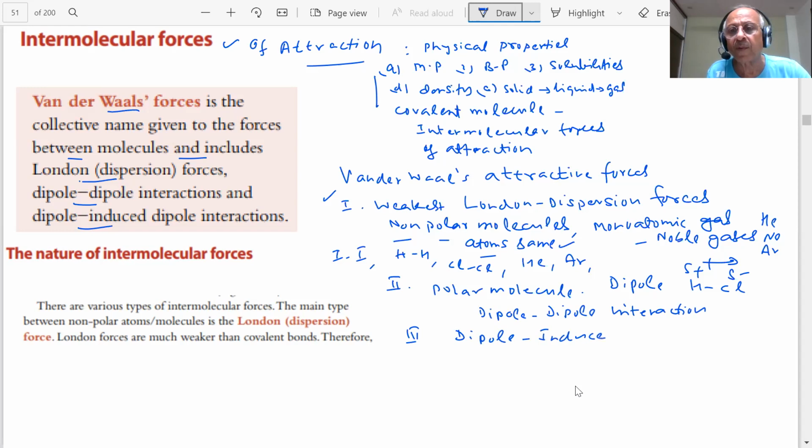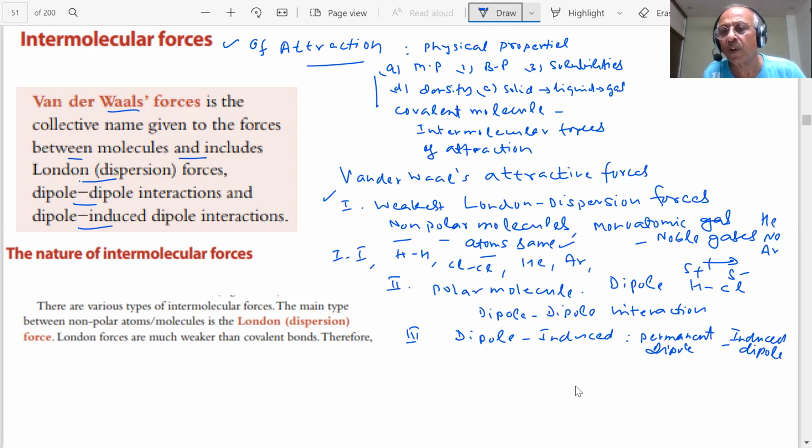What do you mean by dipole induced dipole, student? Dipole induced dipole will exist if you have a polar molecule and a non-polar molecule. Dipole induced dipole interaction: permanent dipole and induced dipole. So if you have a permanent dipole and induced dipole.